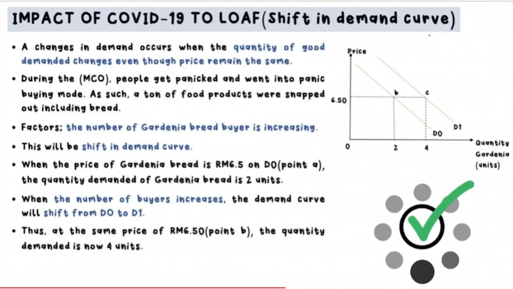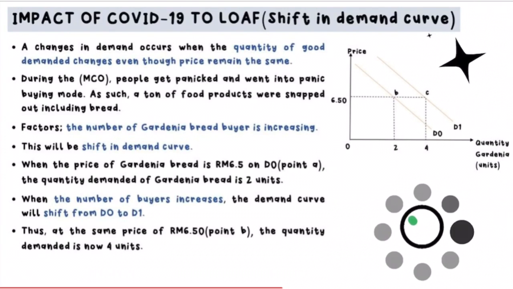Impact of COVID-19 on the law of bread. Shift in demand curve. A change in demand occurs when the quantity of goods demanded changes even though price remains the same. During the MCO, people got panicked and went into panic buying mode. As such, a ton of food products were snapped up including bread. Factor: the number of Gardenia bread buyers is increasing. This will shift the demand curve.